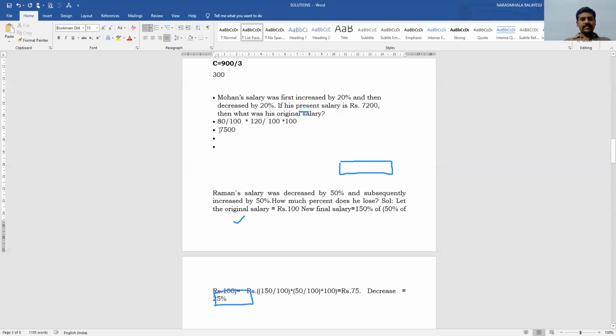So now let us cross check whether it is correct or not. So his first salary is 7,500. This is 100%.